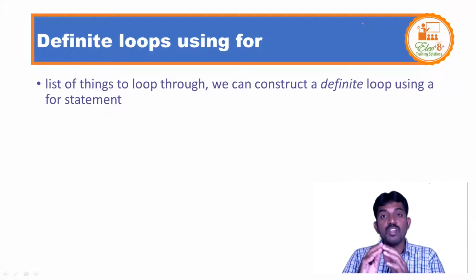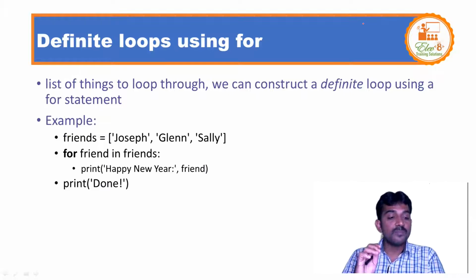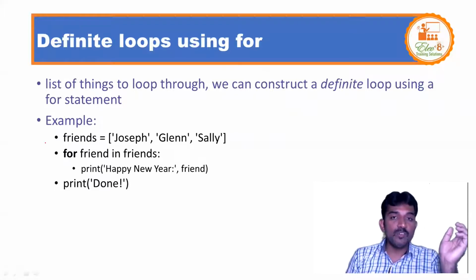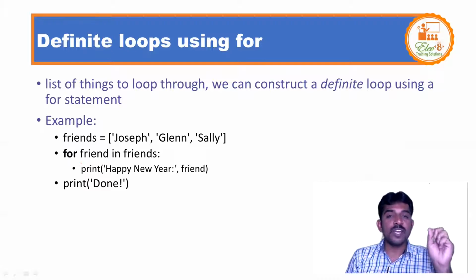When you have a set of items, Python has a very elegant, very powerful loop. When you have a group of friends and you want to access them name by name, simply write for friend in friends. The first value comes into friend, and like that, there is no need to write any increment, decrement, or indexes. Nothing is required here. This is called a definite loop.